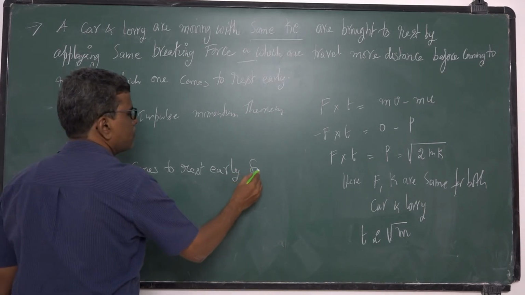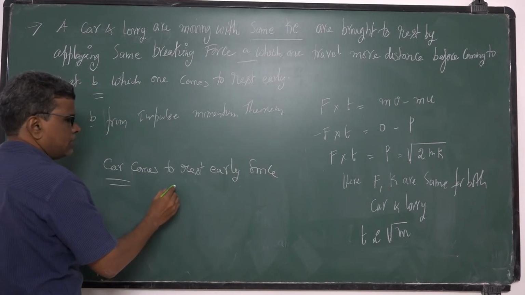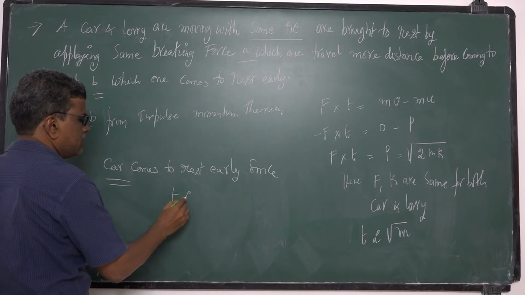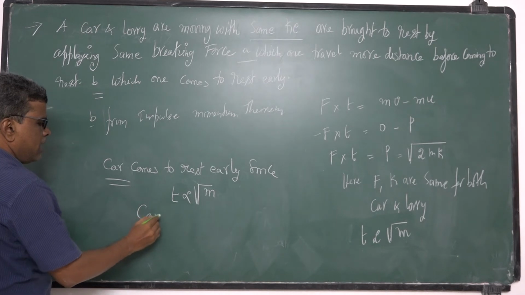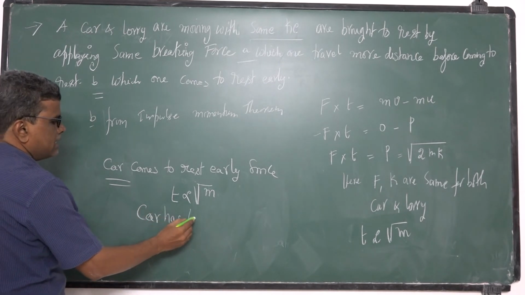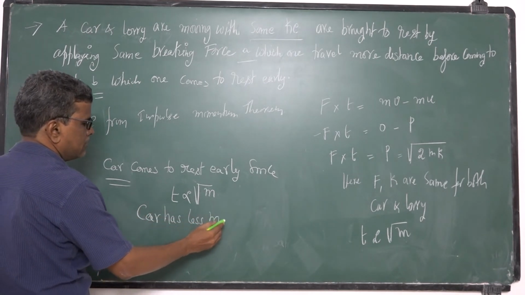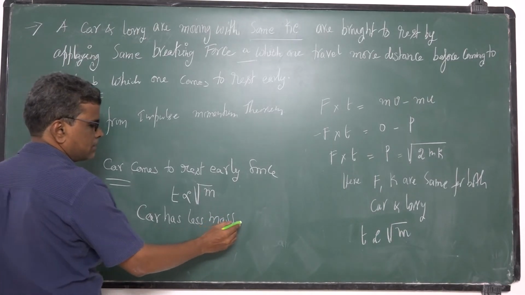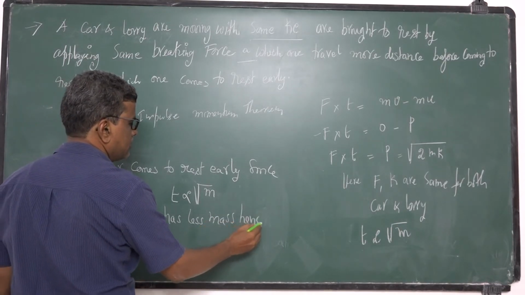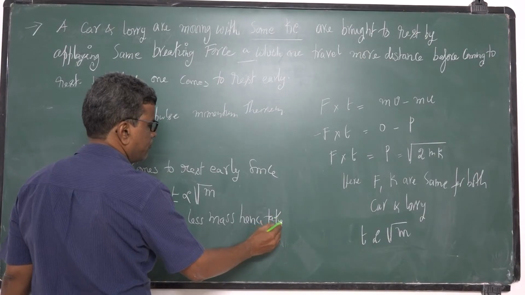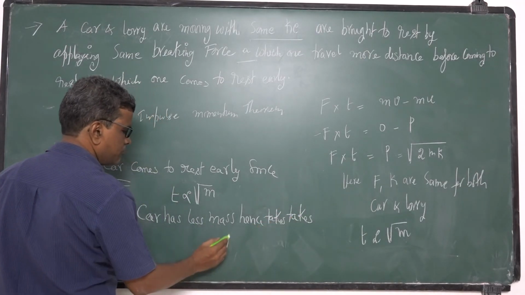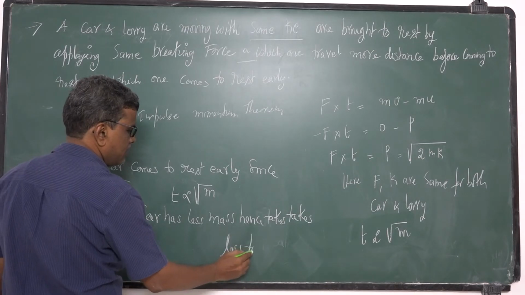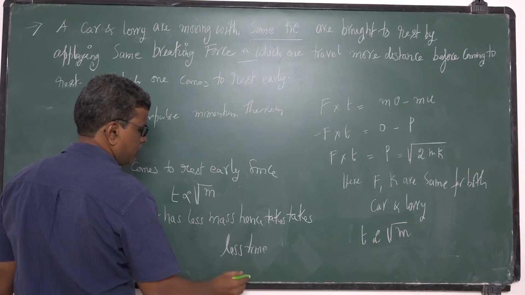Since T is proportional to root m, since car has less mass, hence it takes less time.